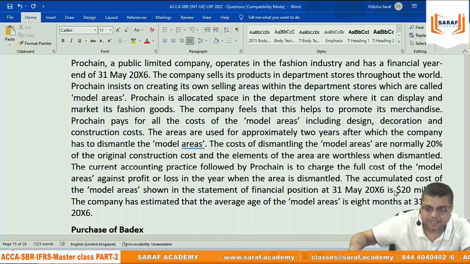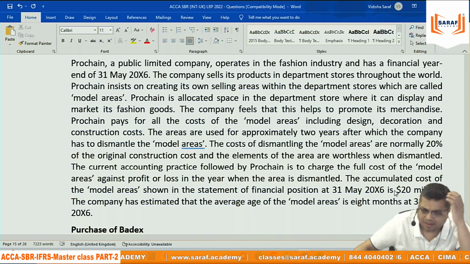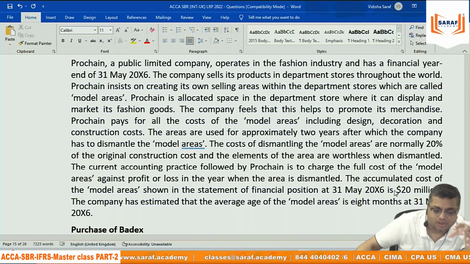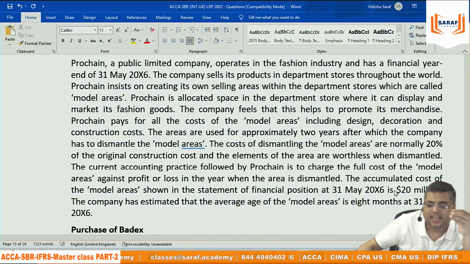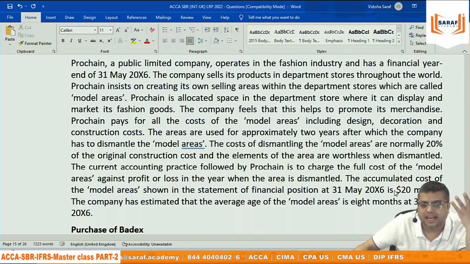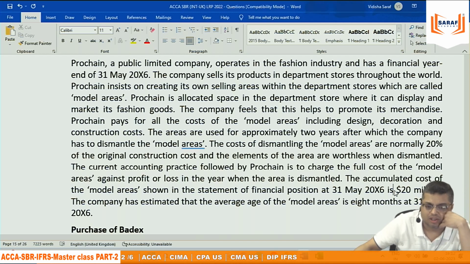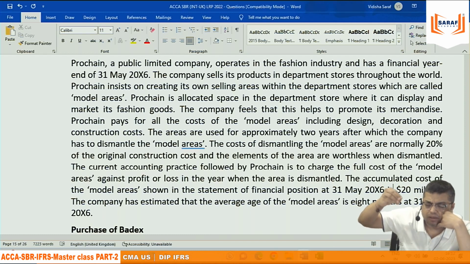Sir, the liability also has to be recorded. When you calculate the present value of 4 million, say it is coming to 3 million. So what is the entry? Asset account debit, credit provision for dismantling cost. That is a liability. That 3 million will be made 4 million in 2 years after adding interest.